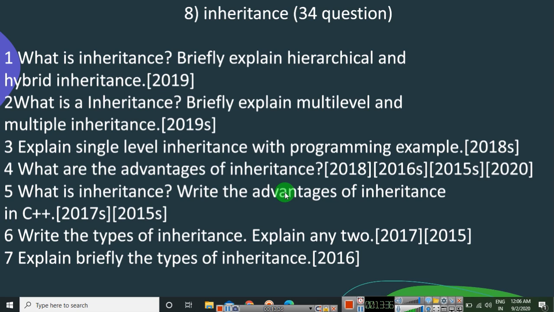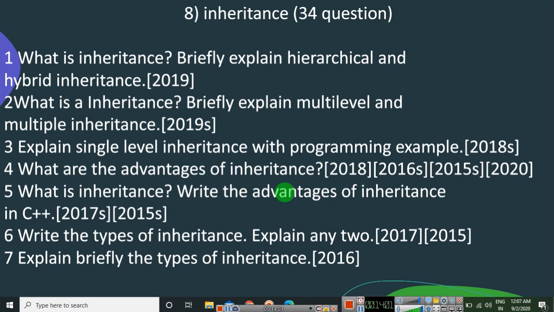If they ask you to mention the types of inheritance, you need to know all the different types. Next, you need to know each and every inheritance type, its definition, how to declare it, and an example. So this is the pakka question.